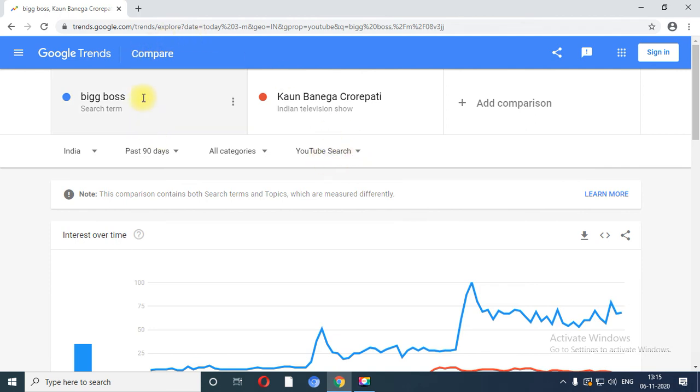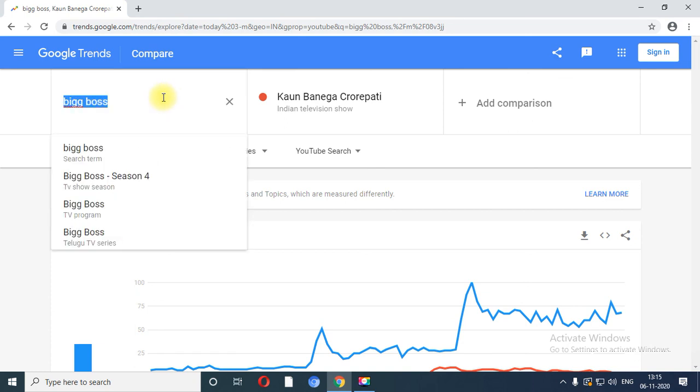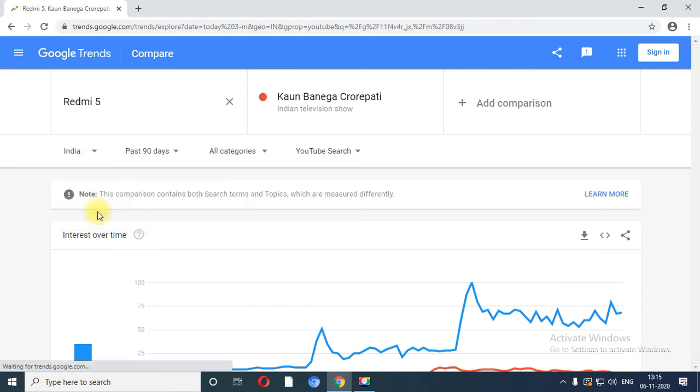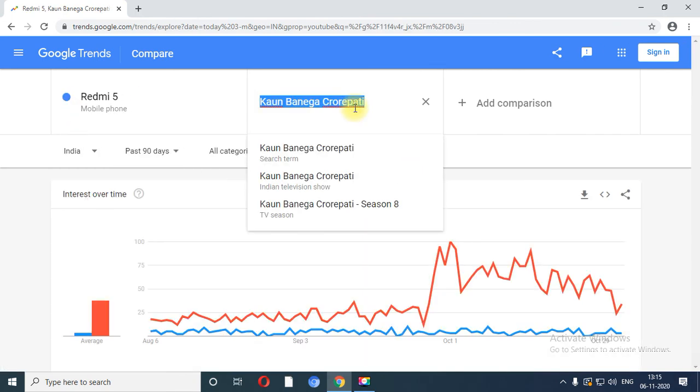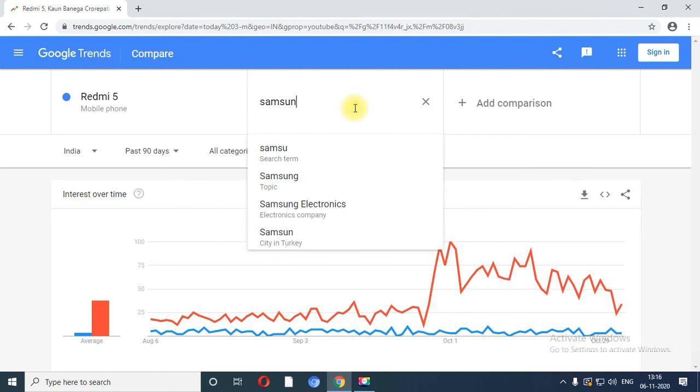So any two search terms, say for example right now any mobile company is there, at that time Redmi 5, and I want to compare it with the Samsung Galaxy.